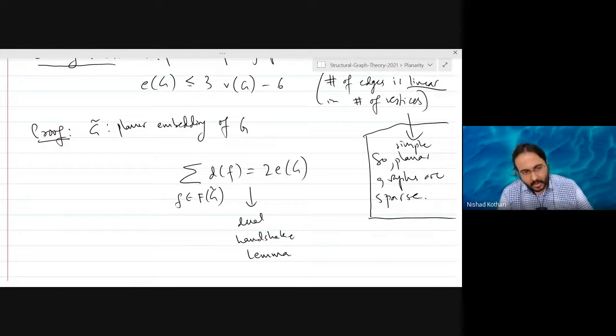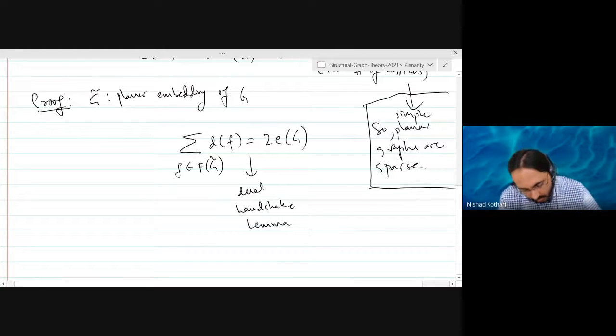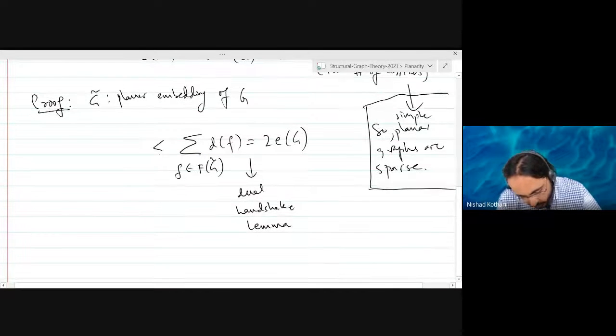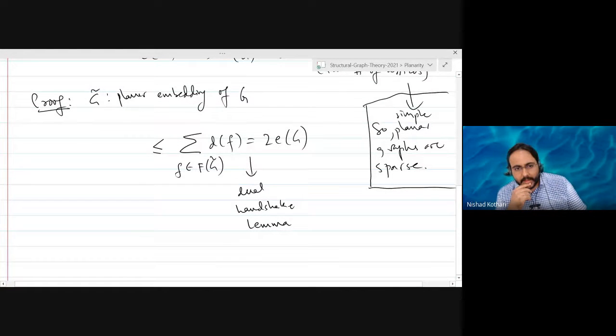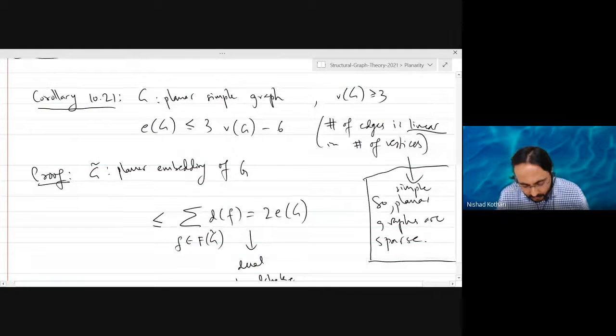Okay. Now, I claim that this quantity has a certain lower bound. Can anybody tell me what this lower bound could be? Every face will have length at least 3 in a planar graph. Do you agree? Because this is a do-it-yourself problem.